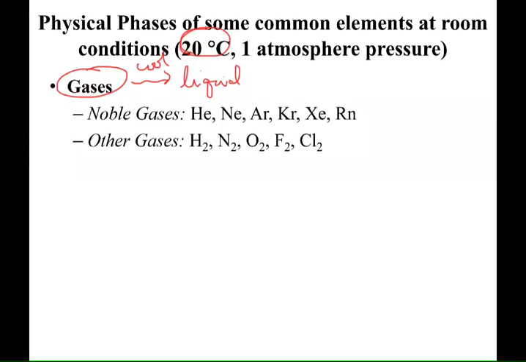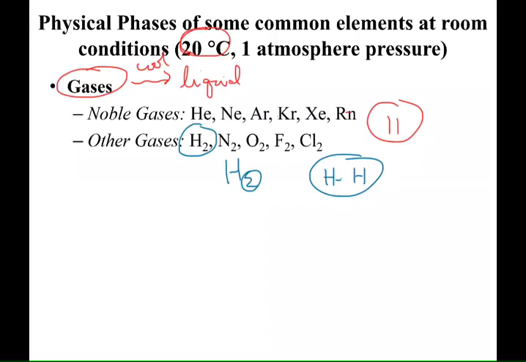So these are gases, let's see, 1, 2, 3, 4, 5, 6, 7, 8, 9, 10, 11. So there are 11 gases. And I won't hold you accountable for that. I think we've talked about this before, of course, H stands for hydrogen. And the fact that we have H2 means that that is an element that likes to have two hydrogens bonded together. Just the way it does. I think it's an electron thing, okay? And so nitrogen, oxygen, fluorine, and chlorine are the same way.